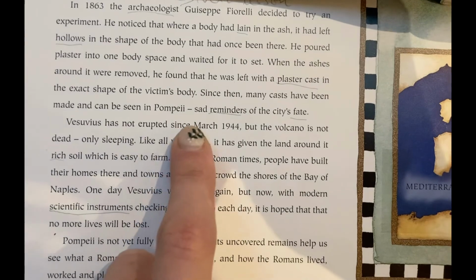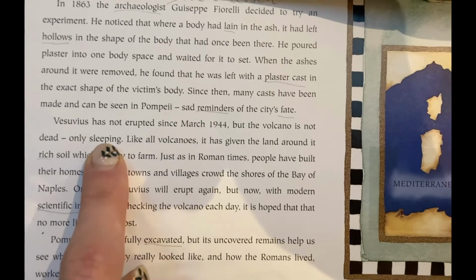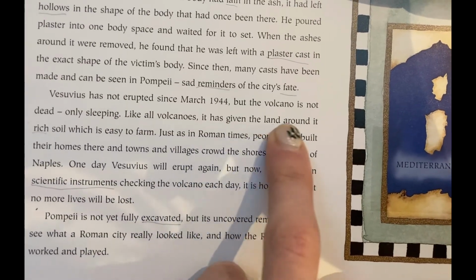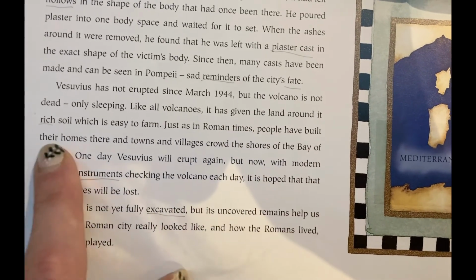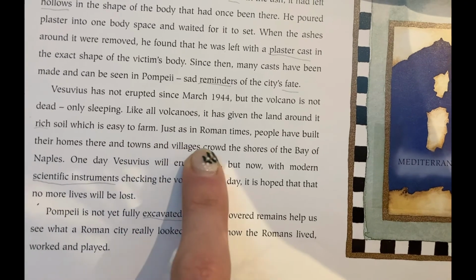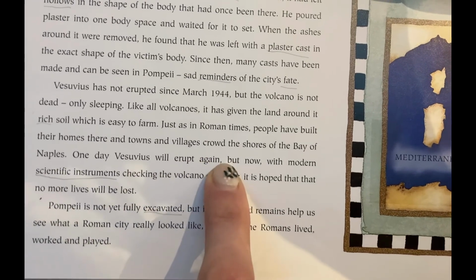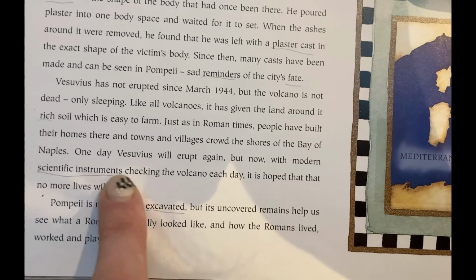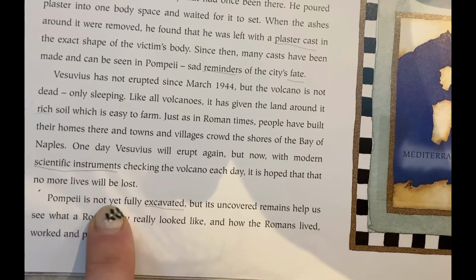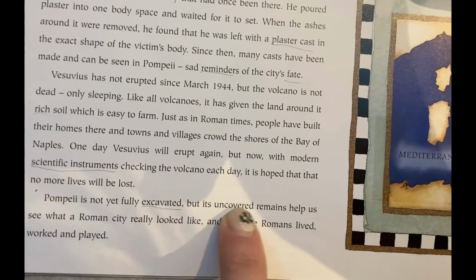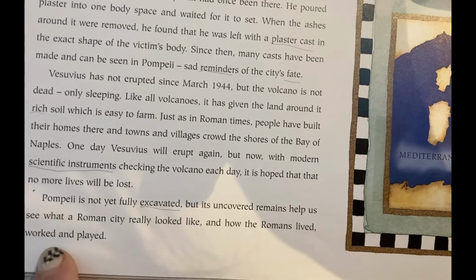Vesuvius has not erupted since March 1944, but the volcano is not dead, only sleeping, so it's a dormant volcano. Like all volcanoes, it has given the land around it rich soil, which is easy to farm. Just as in Roman times, people have built their homes there, and towns and villages crowd the shores of the Bay of Naples. One day, Vesuvius will erupt again, but now, with modern scientific instruments checking the volcano each day, it is hoped that no more lives will be lost. Pompeii is not yet fully excavated, but its uncovered remains help us see what a Roman city really looked like and how the Romans lived, worked, and played.